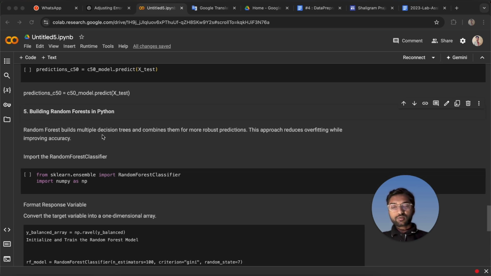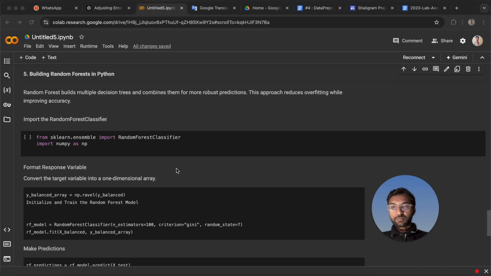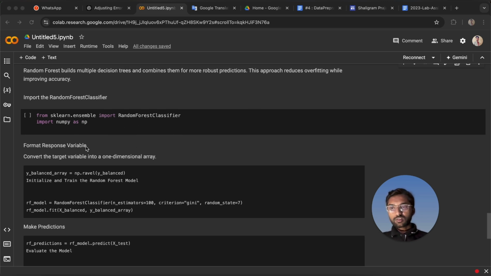The random forest tree is a collection of one or more subtrees. The random forest builds multiple decision trees and combines them for a more robust prediction. It is the most accurate tree because it has multiple decision trees. For making the random forest tree, firstly we import the libraries: RandomForestClassifier, and second, NumPy.